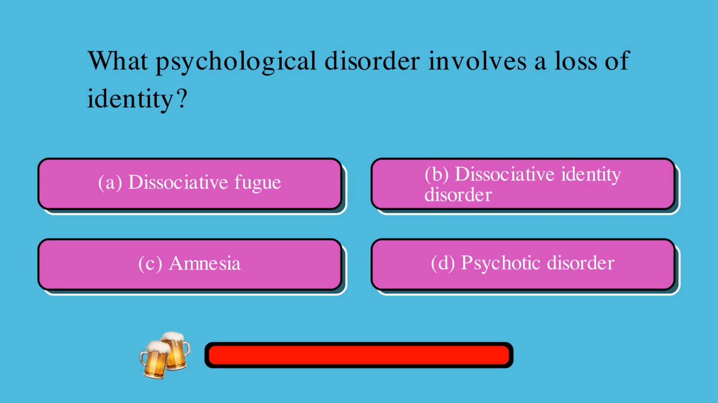What psychological disorder involves a loss of identity? Is it A, dissociative fugue, B, dissociative identity disorder, C, amnesia, or D, psychotic disorder? The correct answer is A, dissociative fugue.